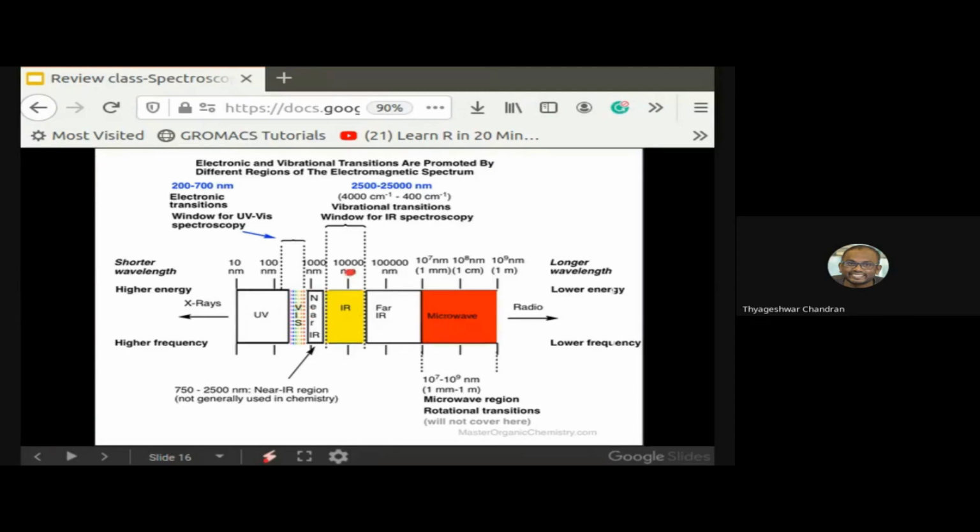The IR range lies between 2500 to 25,000 nanometers, and the UV visible range is between 200 to 700 nanometers. This gives you a clearer picture that IR spectroscopy deals with a lower energy spectrum compared to the UV visible region. In the UV visible region, the energy levels are very high and excite the molecules, but in IR spectra the energy is not so high. It is just enough to vibrate the molecules.